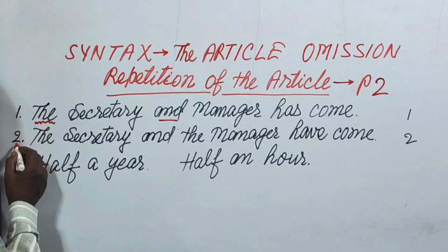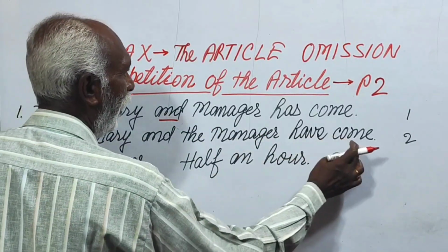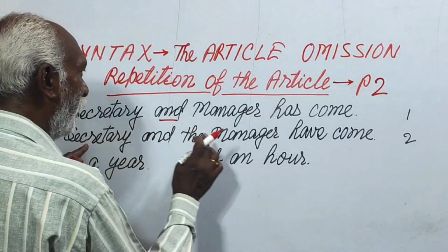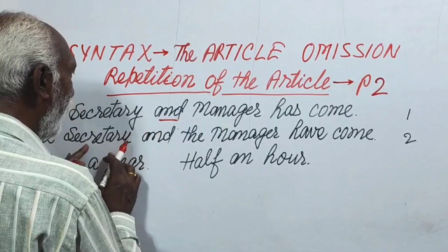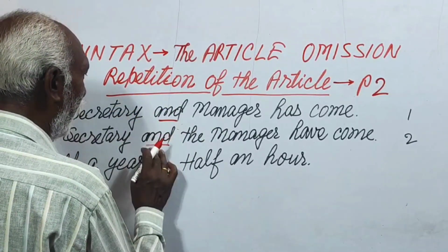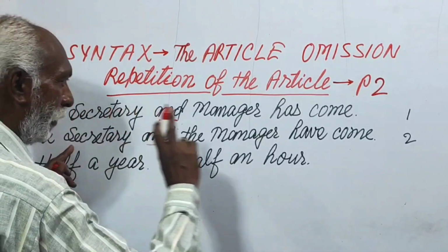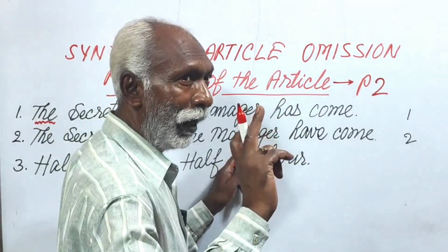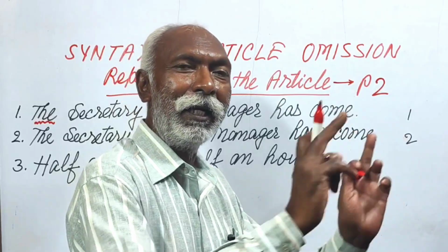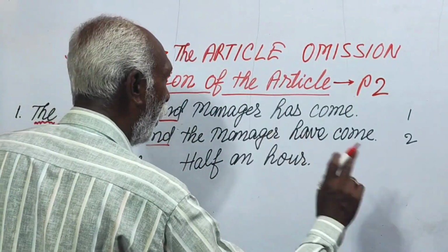But the next sentence says, "the secretary and the manager have come." Secretary and manager are nouns, combined into one using the connector "and." Here the secretary is a different person and the manager is also a different person, so these two nouns relate to two different persons holding separate posts.